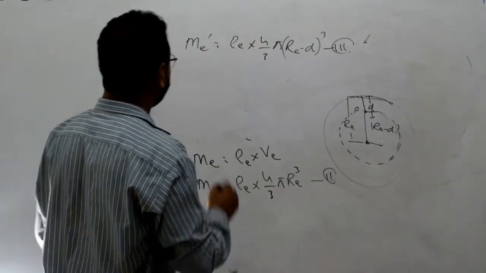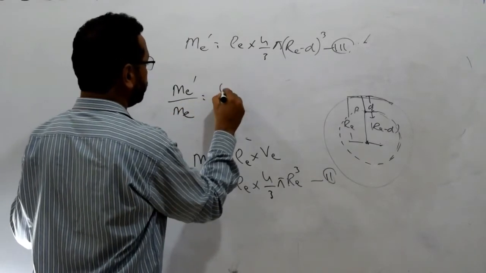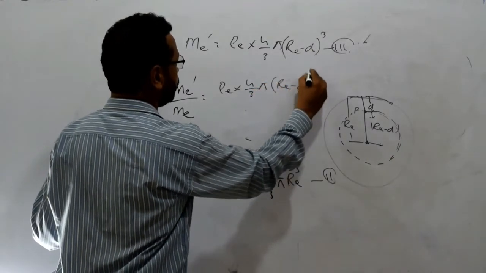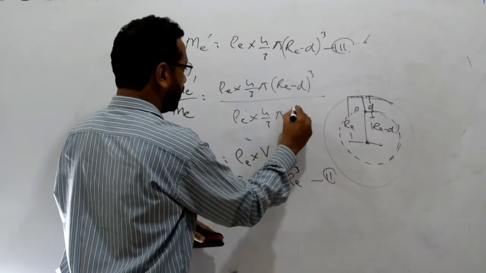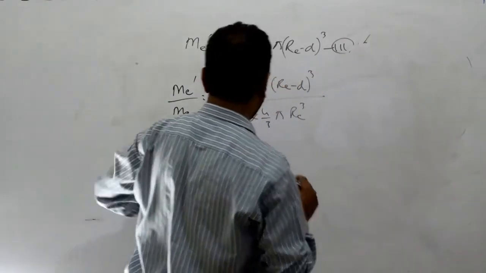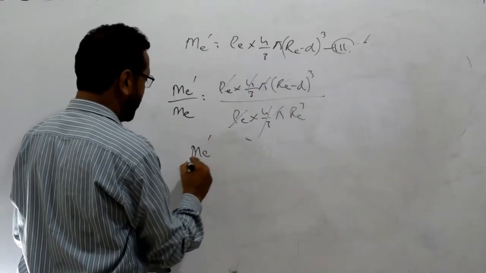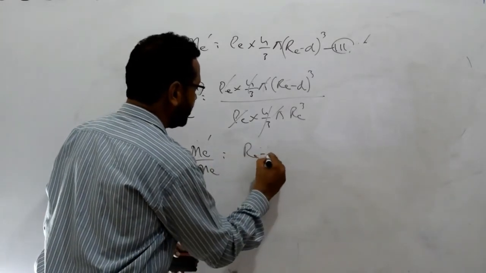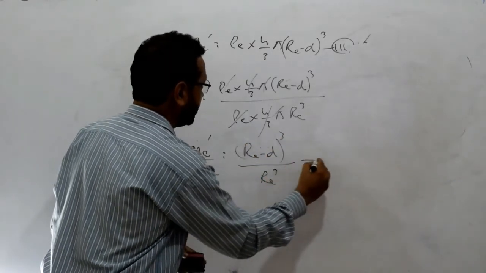Divide equation 3 by 2, that means ME dash over ME is equal to rho E into 4 over 3 pi (RE minus D) whole cubed, divided by rho E into 4 over 3 pi RE cubed. Dear students, now this rho E will be cancelled, 4 over 3 pi, these all are cancelled. So ME dash over ME is equal to (RE minus D) whole cubed over RE cubed. Let's suppose this is equation number 4.